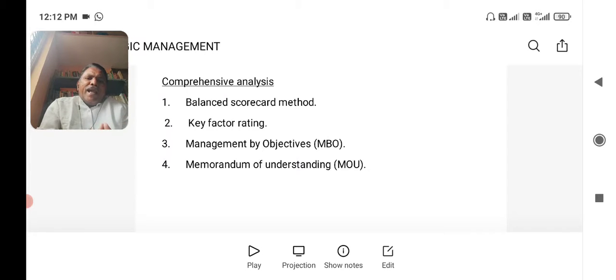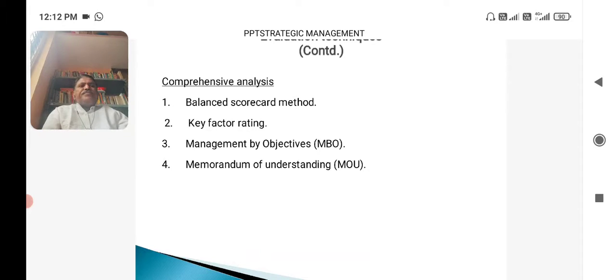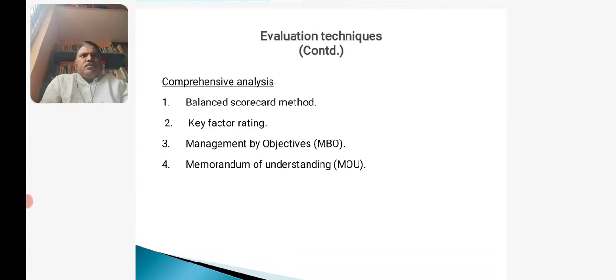What is this balanced scorecard method? This method is based on the identification of 4 key performance measures. The 4 key performance measures are customer perspective, internal business perspective, innovation and learning perspective, and the financial perspective.